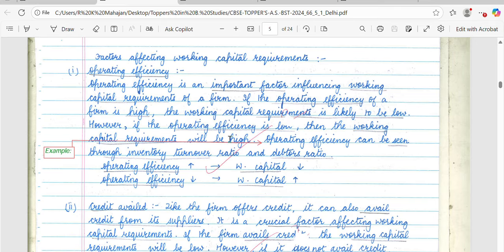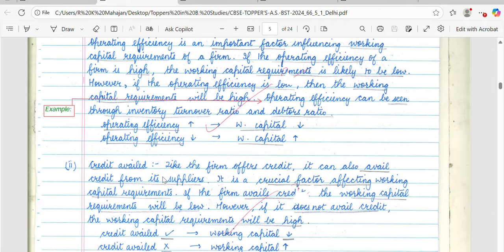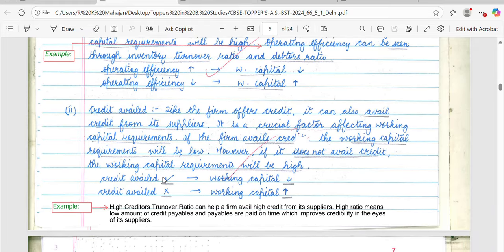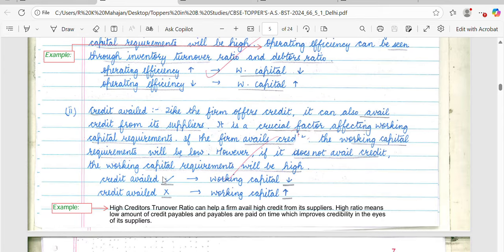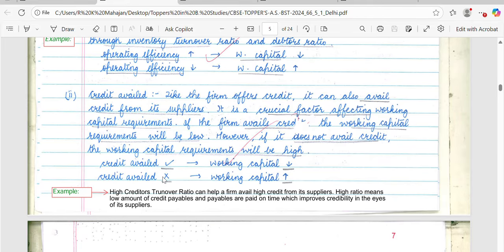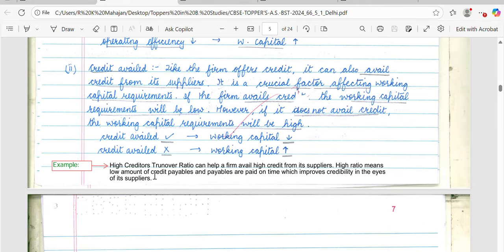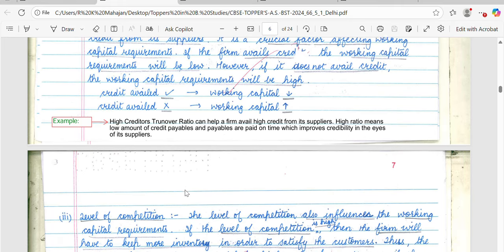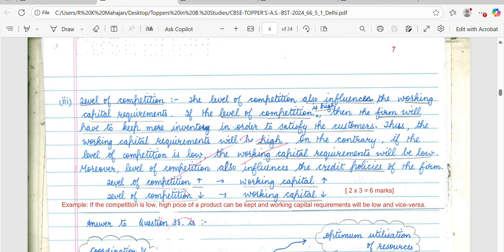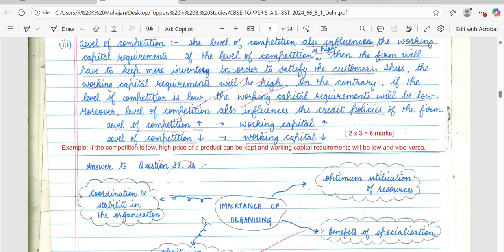Like here the example has been hidden, so it should be shown separately, so that the paper checker can easily find the example. And here in the second point, the student has not given the example. I have given the example. You can stop this video and go to the example. Similarly, in the third point, I have also mentioned the example. You can go through it.